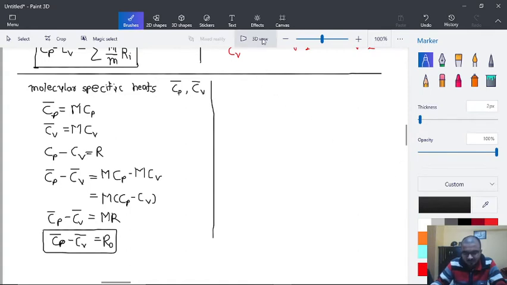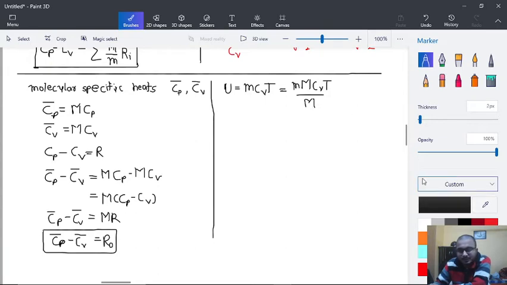And here we will discuss internal energy U, which is equal to m Cv T. Let's multiply and divide this equation by M. So here there are two things.